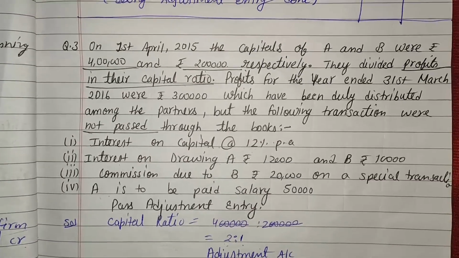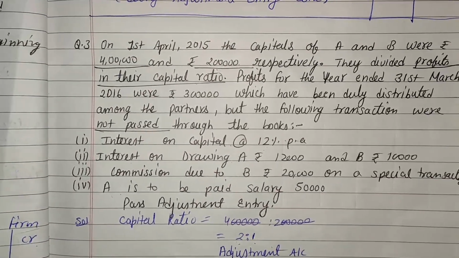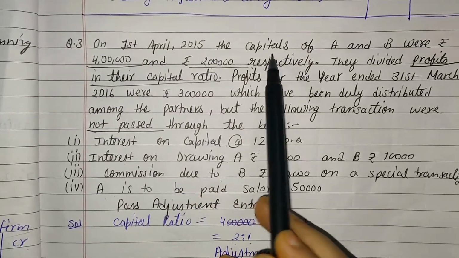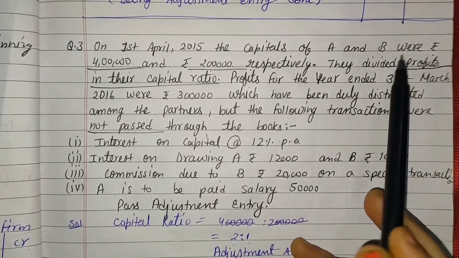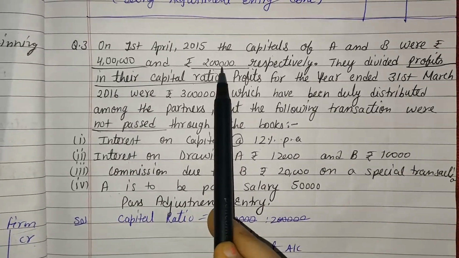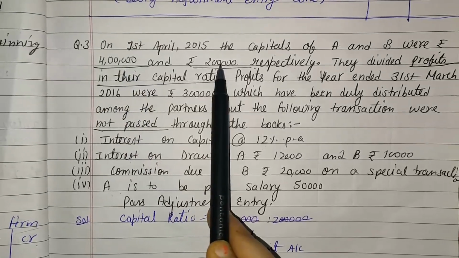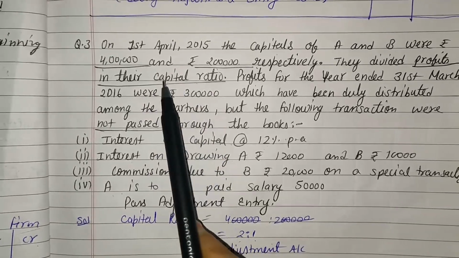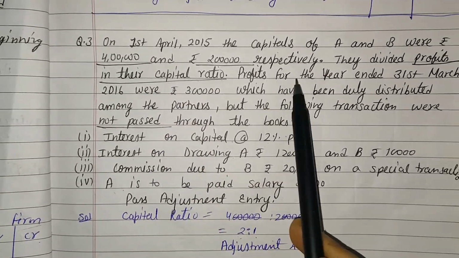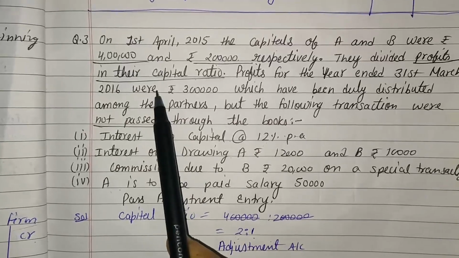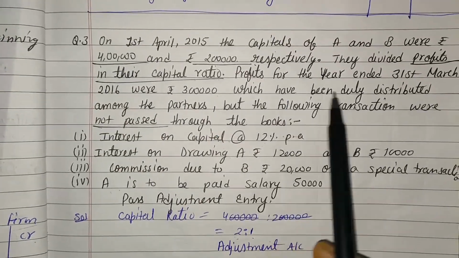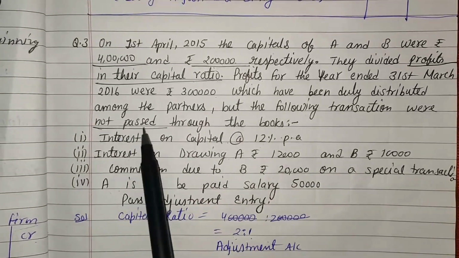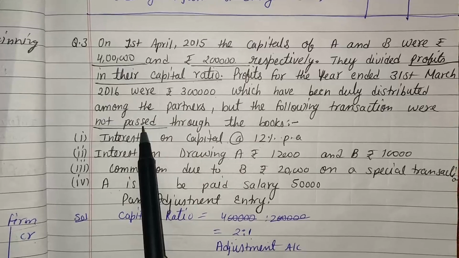For understanding this concept much better, let's take another question. On 1st April 2015, the capitals of A and B were 4 lakh and 2 lakh. The important information is 4 lakh and 2 lakh, that is the capital. They divided profit in the capital ratio. Profit for the year ended 31st March was rupees 3 lakh, which has been duly distributed among the partners. But the following transactions were not passed.